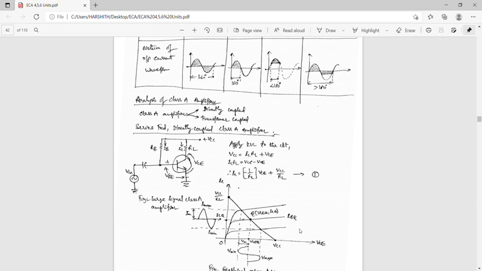We know that Class A is 360 degrees. For this class, the position of the Q point is approximately at the midpoint of the load line.